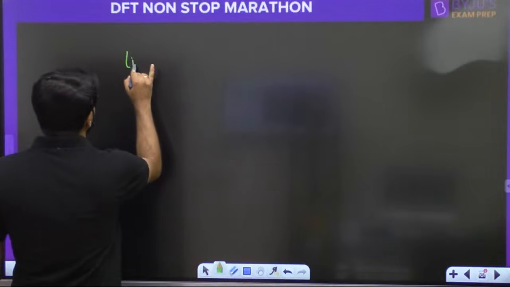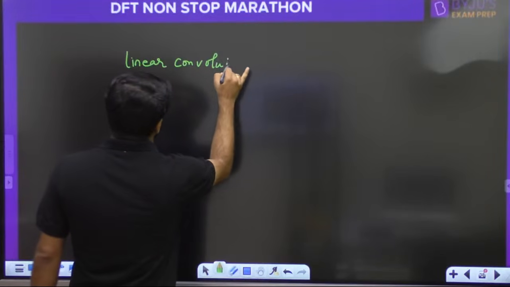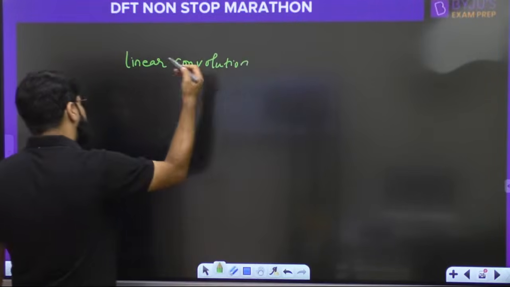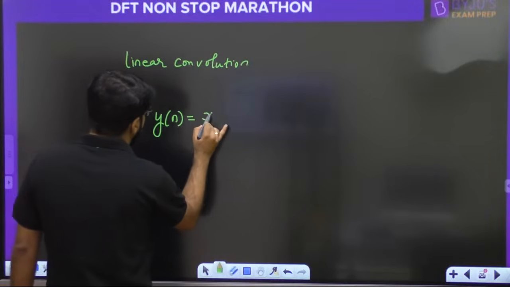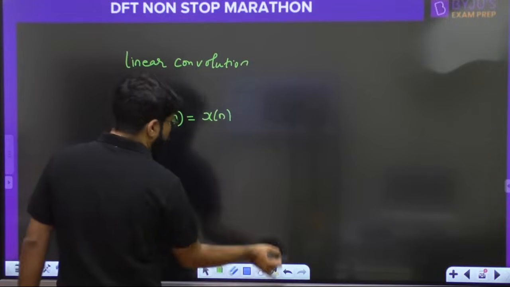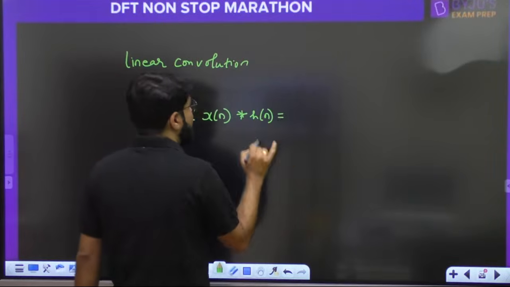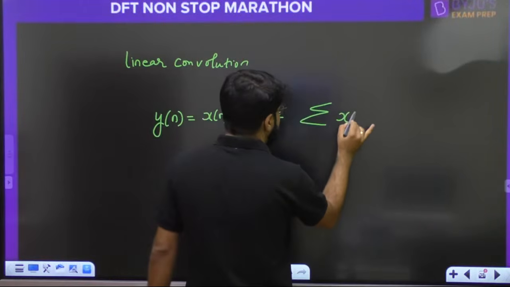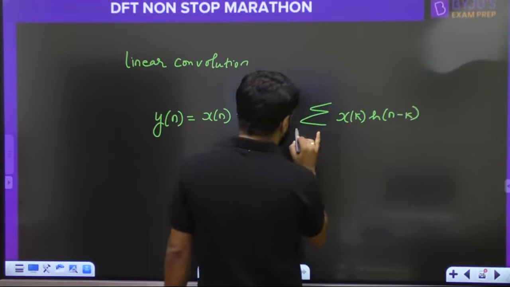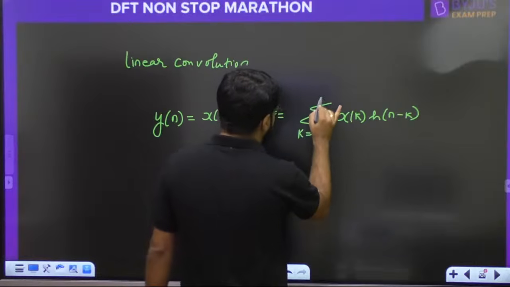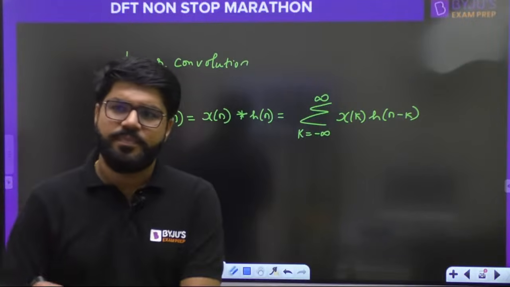Actually, how do you do the linear convolution? The regular convolution, also known as the linear convolution. So what is the linear convolution formula? We write y[n], which is x[n] convolved with h[n]. The output of a system is the input convolved with the impulse response of the system, and that is given by the formula summation of x[k] h[n minus k] from k equal to minus infinity to infinity. That is what the linear convolution is.